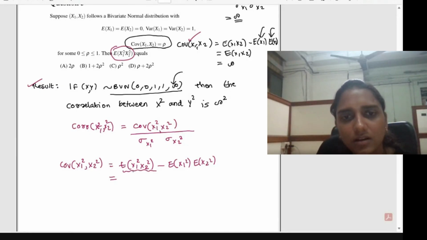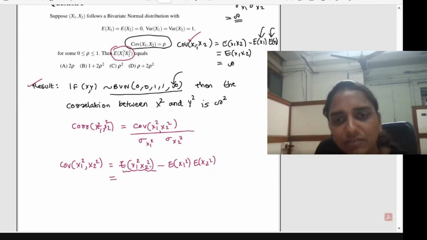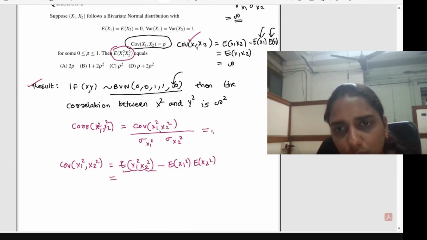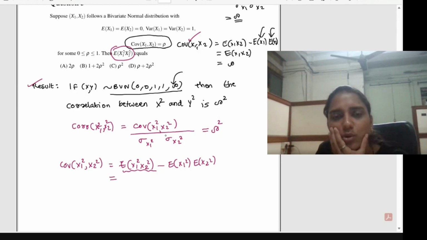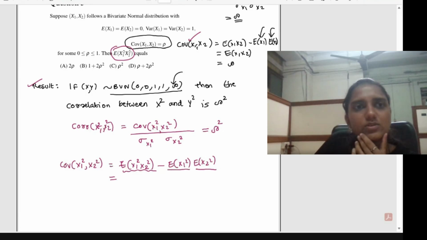Okay, so we can take it as this itself, then substitute expectation of x1 square, expectation of x2 square. And then this is equal to rho square we have. This correlation between x1 square and x2 square is equal to rho square based on this result. We are applying this result. So covariance we got as this, and from this, what is expectation of x1 square and expectation of x2 square?